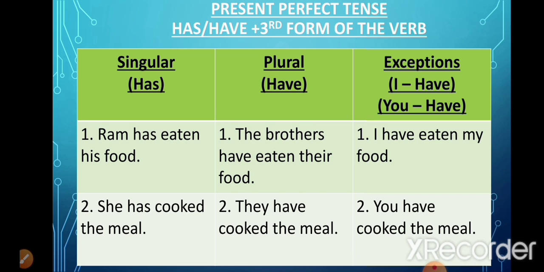Now the exception in the case of I and you is that these pronouns will always take have. They will not use has, whether they are singular or they are plural. We will always use have in case of I and you. For example, I have eaten my food. Now I is singular, but we are still using have with it. You have cooked the meal. Again, you is singular, but we have used have.